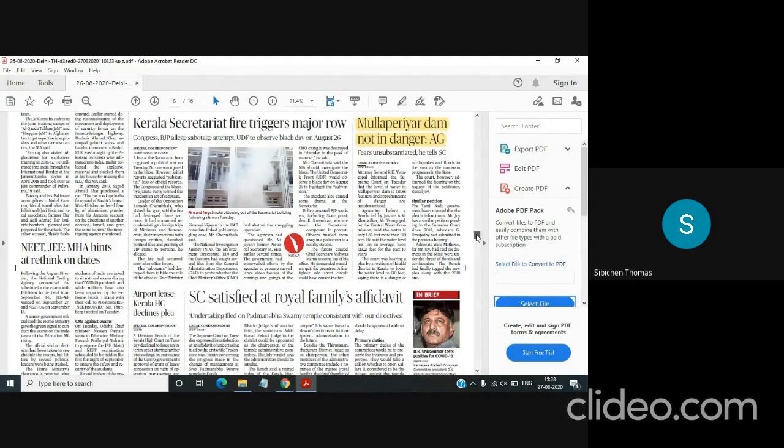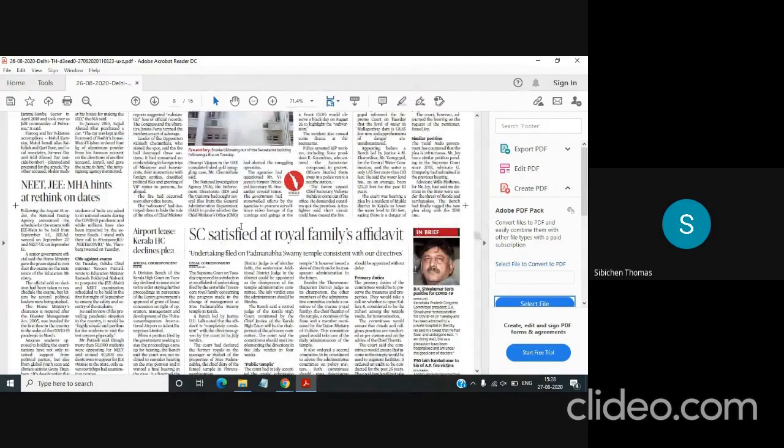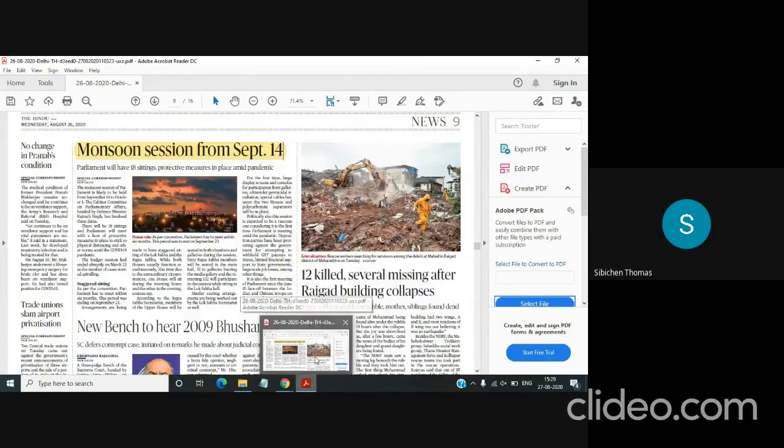Then we don't have any other. Despite having the Supreme Court in this article, we don't have to read it because it concerns a case filed by the royal family of Travancore with regard to Padmanabha Swami temple. So it is more or less a regional issue. In that regard, we can skip this article.